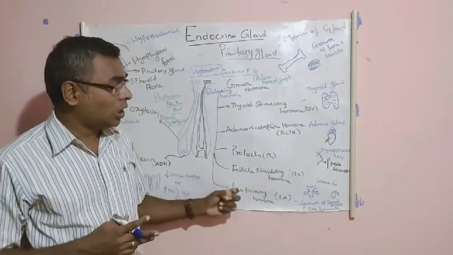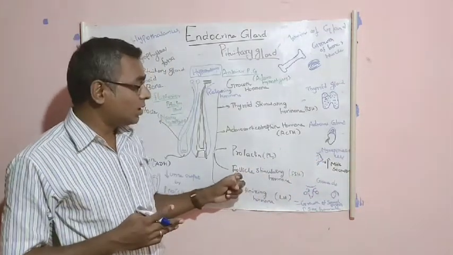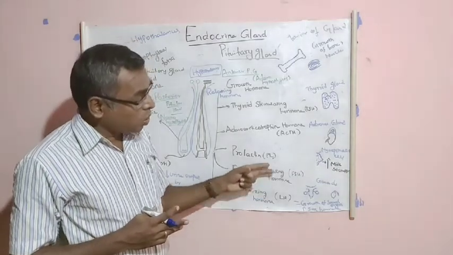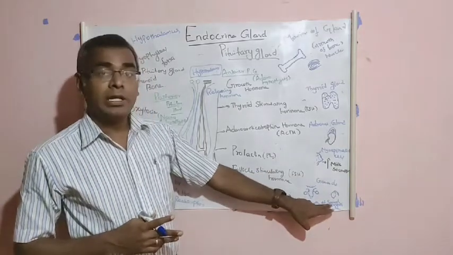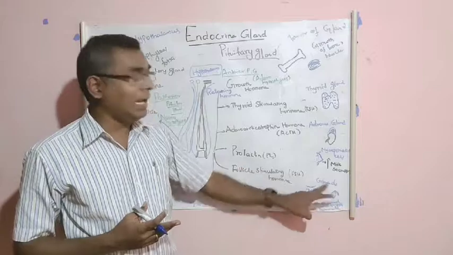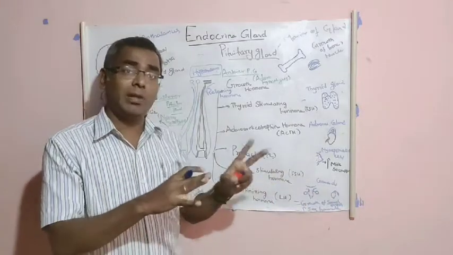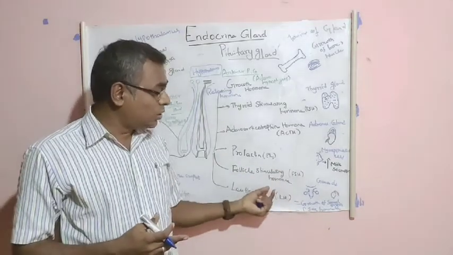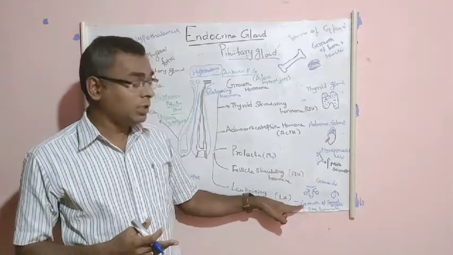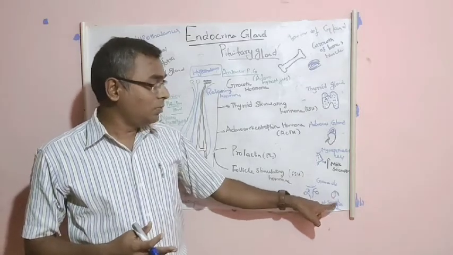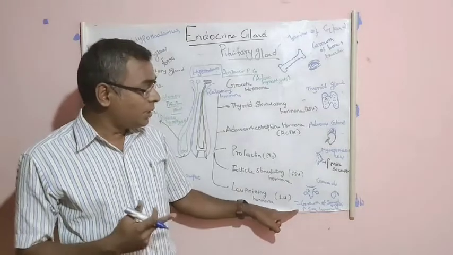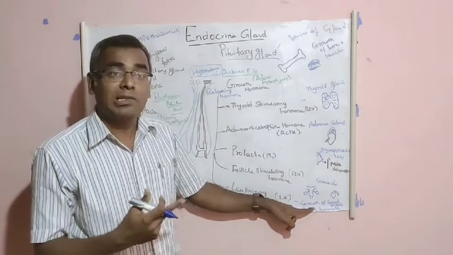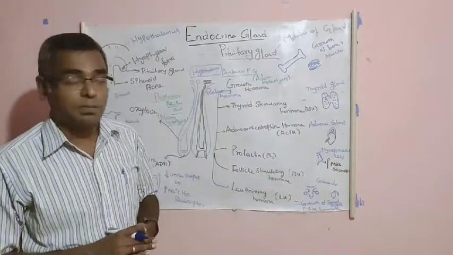And these are the two hormones. One is the FSH, the follicle stimulating hormone, and the last one is the luteinizing hormone. Both of these hormones act on the sexual organs of male and female. They are common to male and female. What is the use of these hormones? Both are essential for the growth of the male and female sex organs, and they stimulate the secretion of the male and female sex hormones. For example, testosterone in males, and estrogen and progesterone in females.